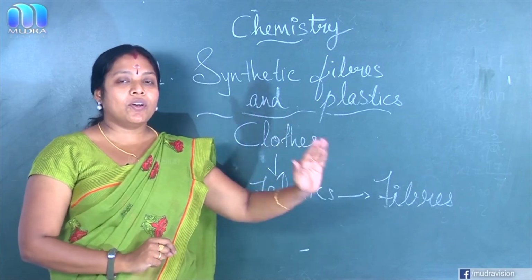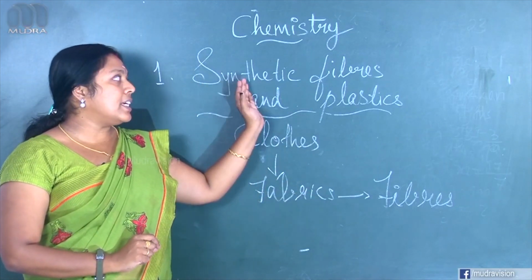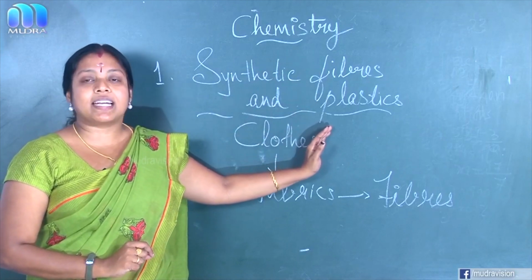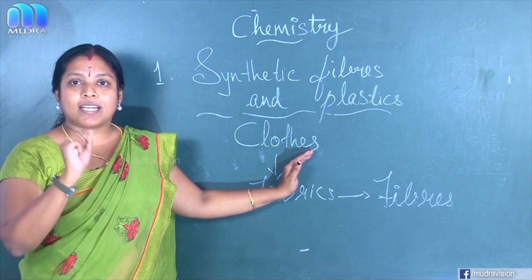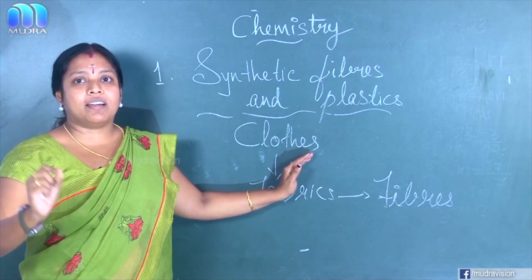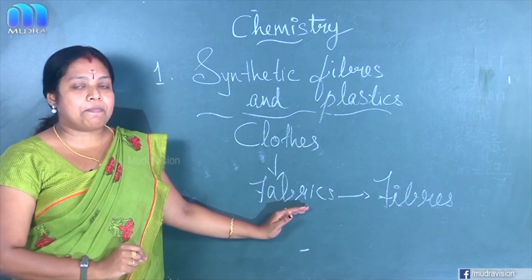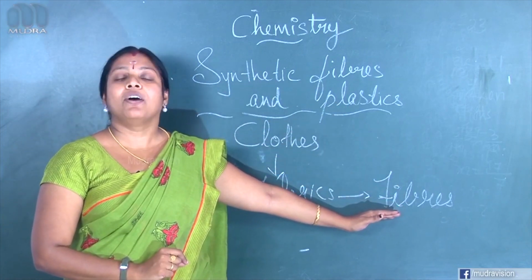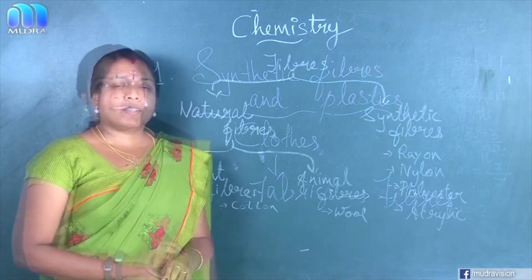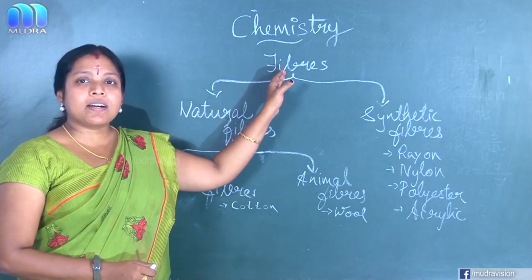Understood? That is our chapter heading, synthetic fibers and plastics. So, next is fibers.